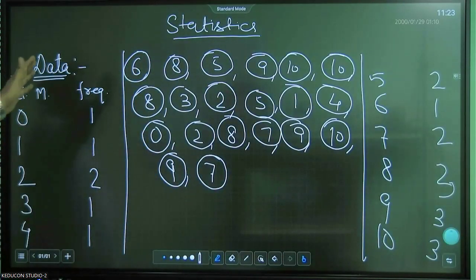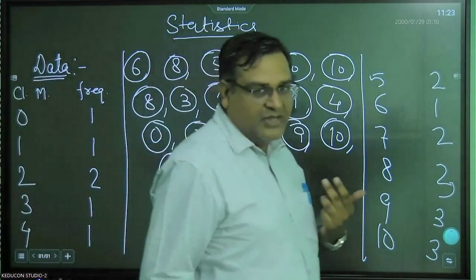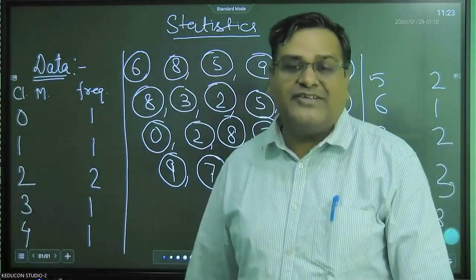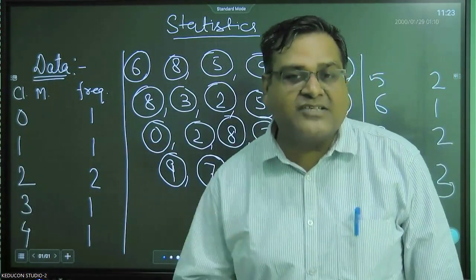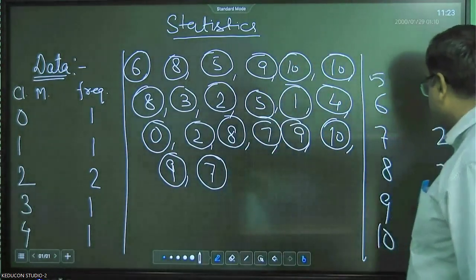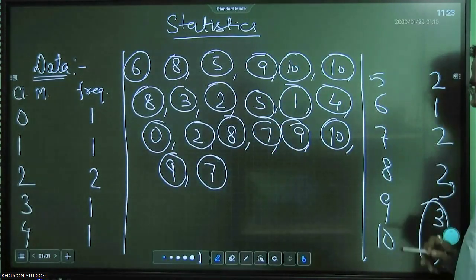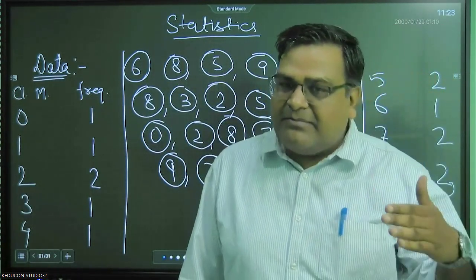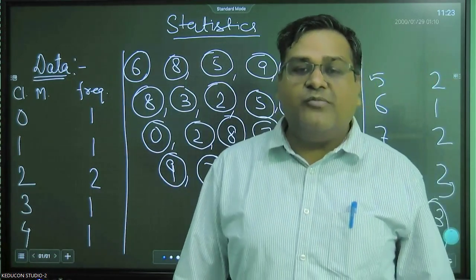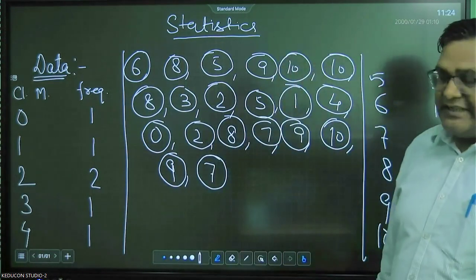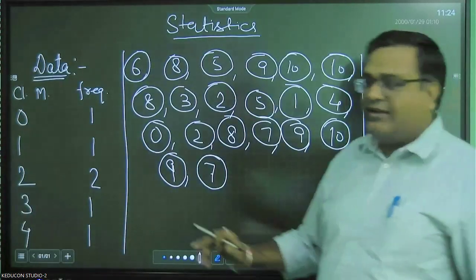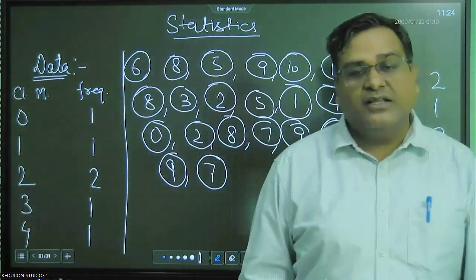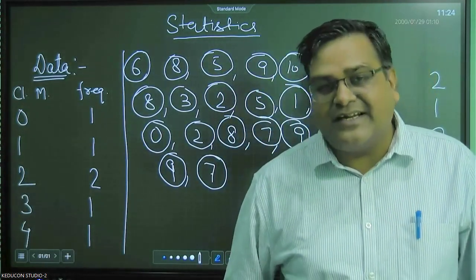Earlier the data was in the raw form, now it is organized. Now it has become more informative. If I ask how many students got marks more than 8, more than 8 is only these, 3 plus 3, 6 students, right? If I say the minimum passing marks is 5, how many students could not clear the test? So those below 5 could not clear. 1, 2, 3, 4, 5, 6. 6 students could not clear the test.